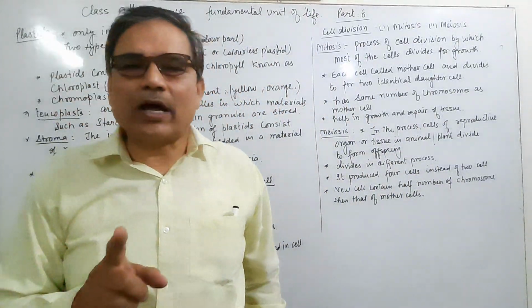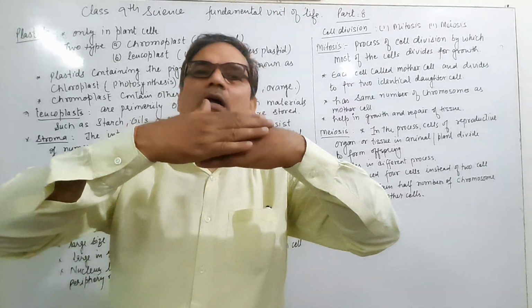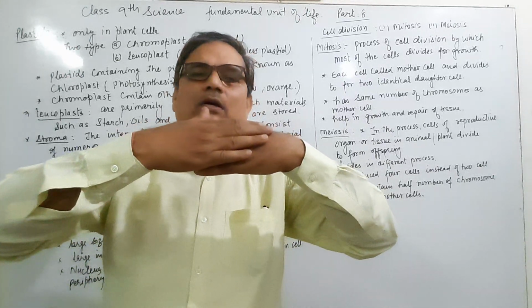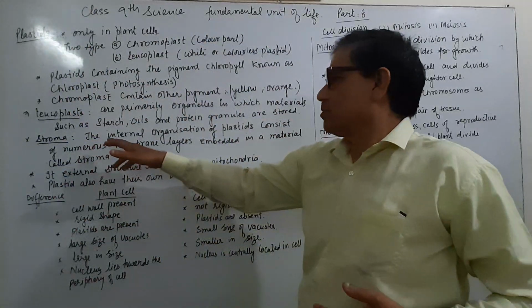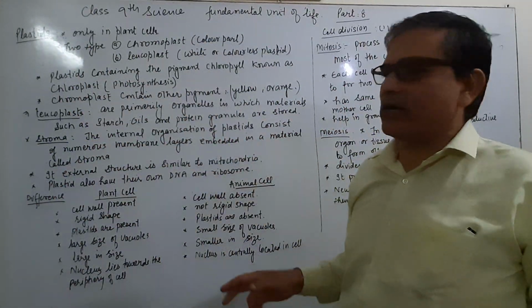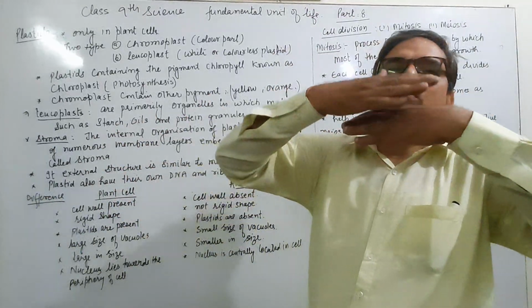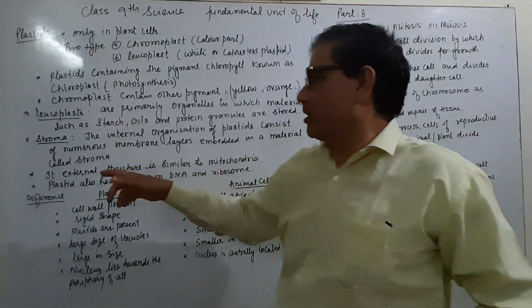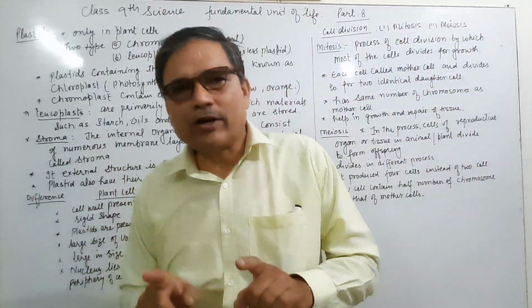This internal organization of the plastid, in which numerous membranes are embedded one layer over the other, is known as stroma.